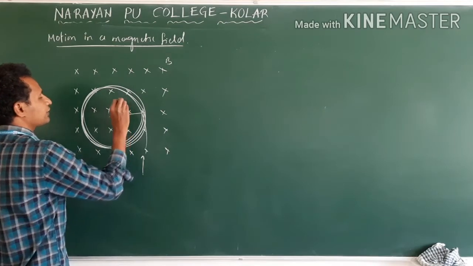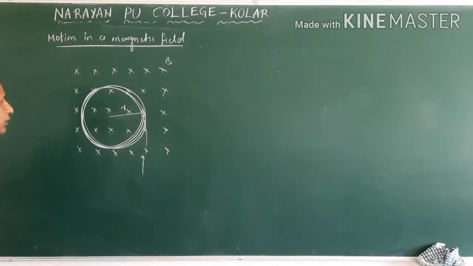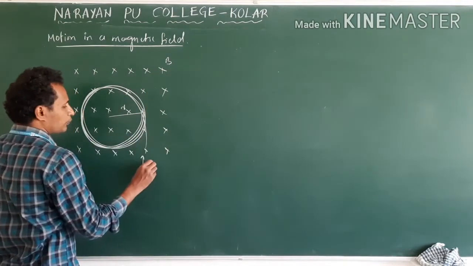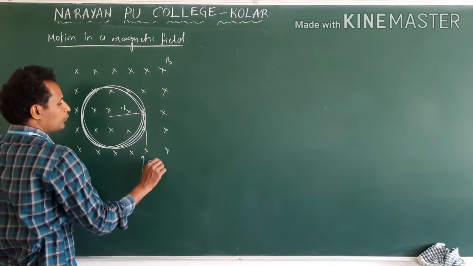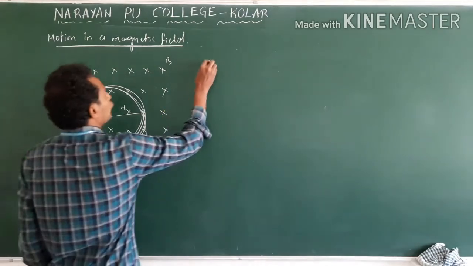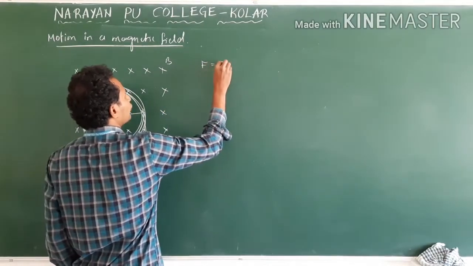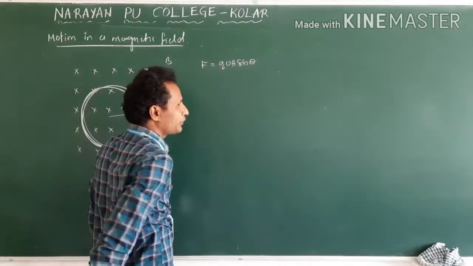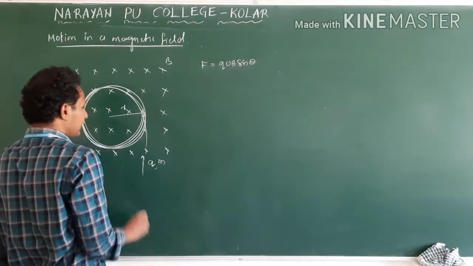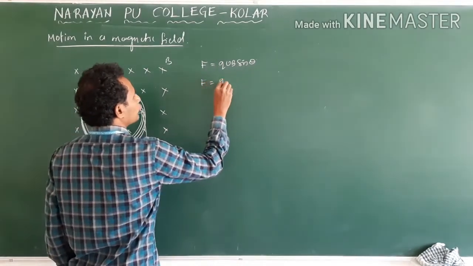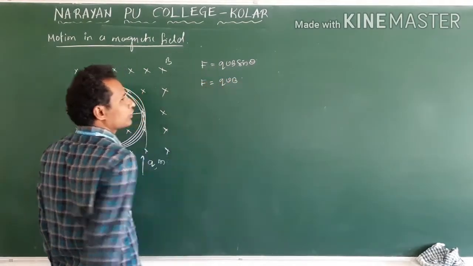Let us say the radius of the circle is R, the magnetic field is B, the charge magnitude is Q, and the mass is M. The force is QVB sin theta. We are talking about the maximum force, as it enters the magnetic field perpendicularly. Then F is equal to QVB.